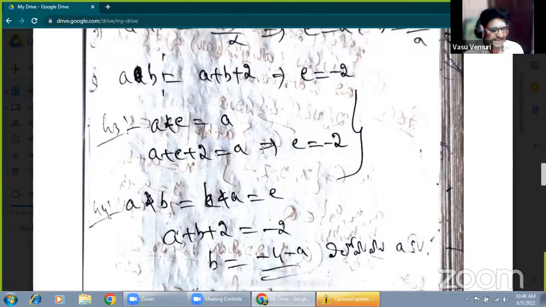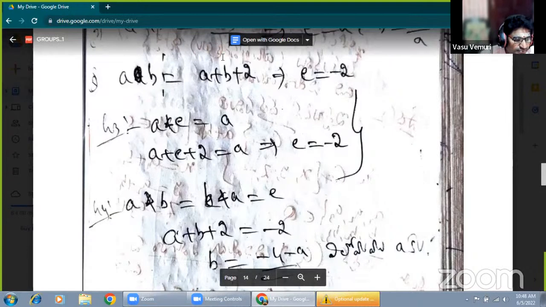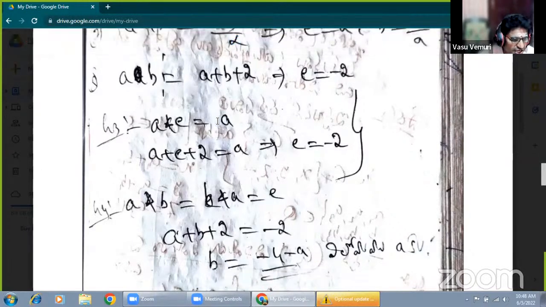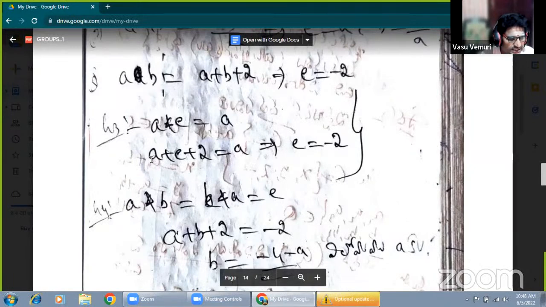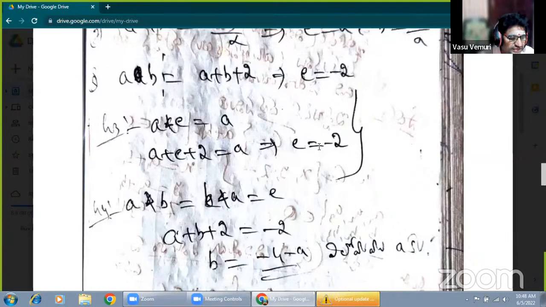Now, third one, G3 is there, particularly here. What is the G3? Which is the identity element from defined part. Just you have to observe, even the relation is A plus B plus 2, that is the A star B. Suppose A star E equal to A star E means by G3 property, A star E equal to E star A equal to A is there. A star E means A plus E plus 2 equal to A is there. Therefore, E plus 2 equal to, what is that? A minus A, that is cancelled. Okay, both sides A cancelled. Finally, E equal to minus 2. Okay, E value is minus 2.